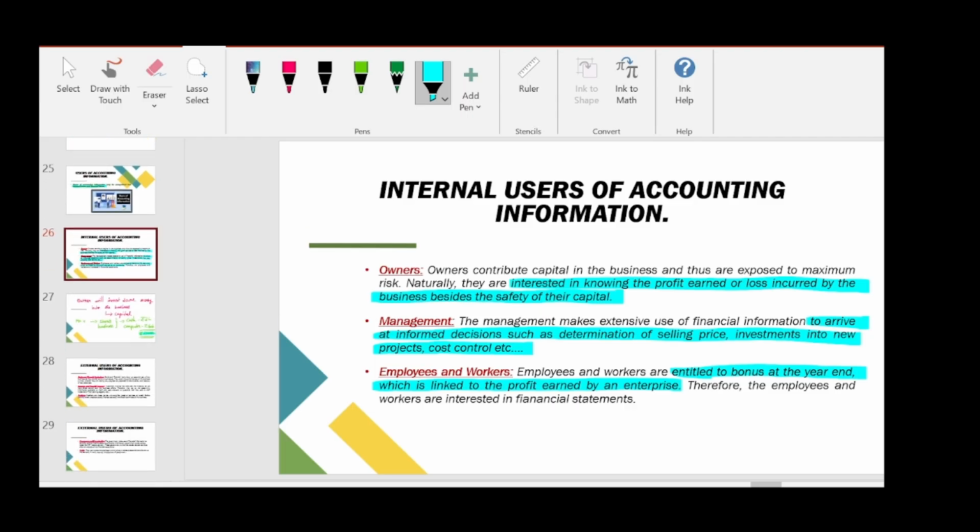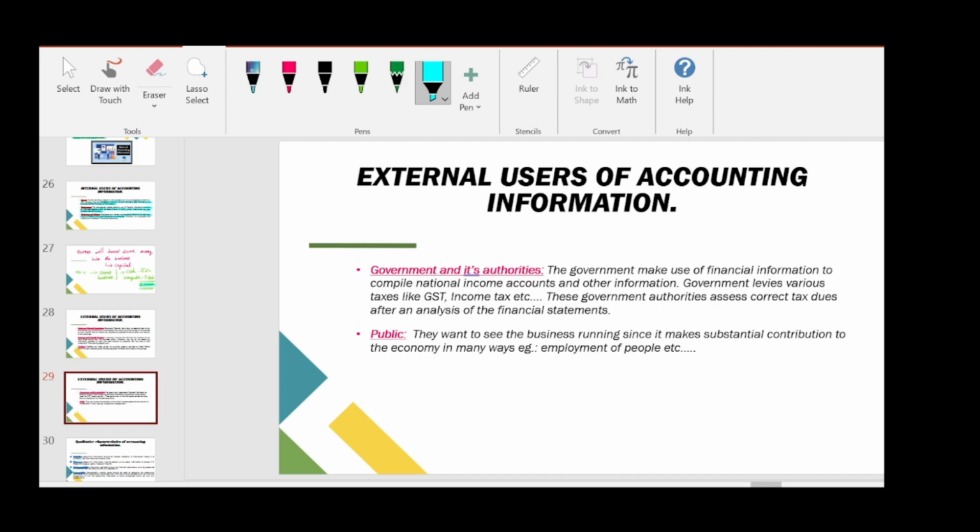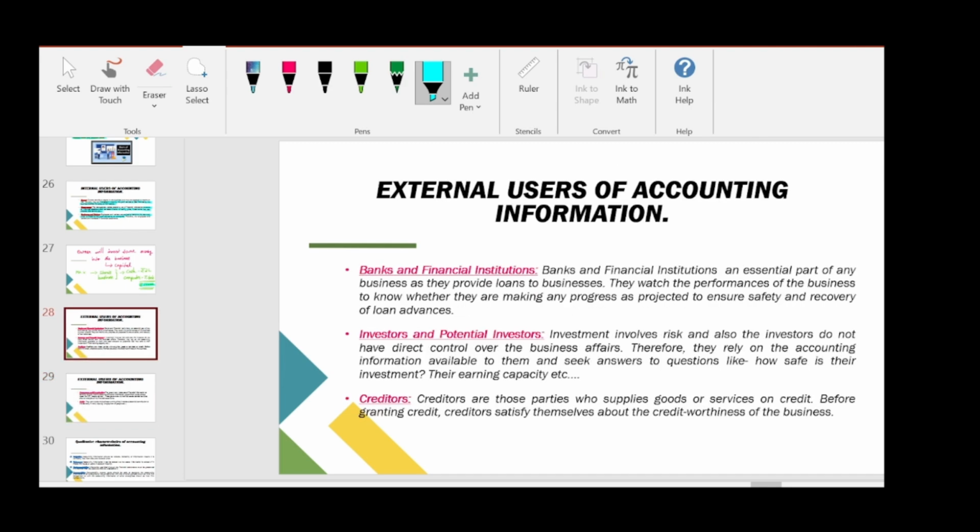So the next one is external users of accounting. Totally we have five external users. The first one is banks and institutions. I guess I have explained this in our previous lectures itself, maybe in lecture 1 or lecture 2.